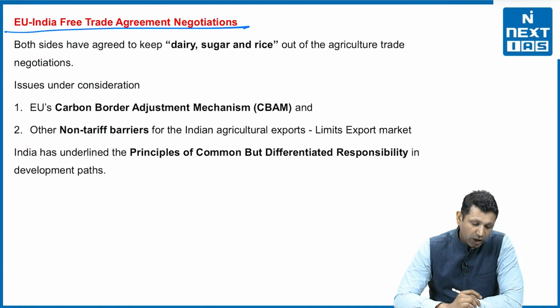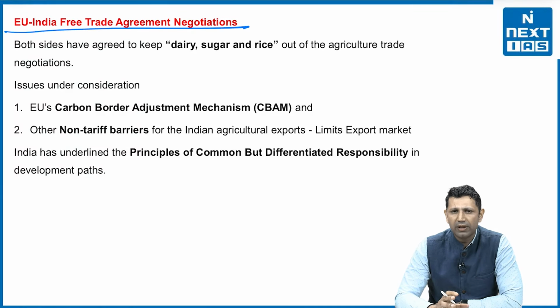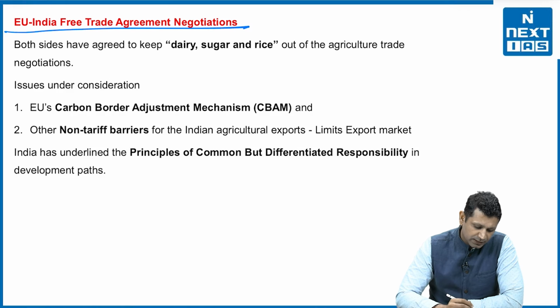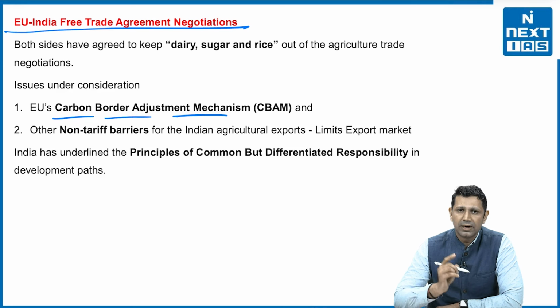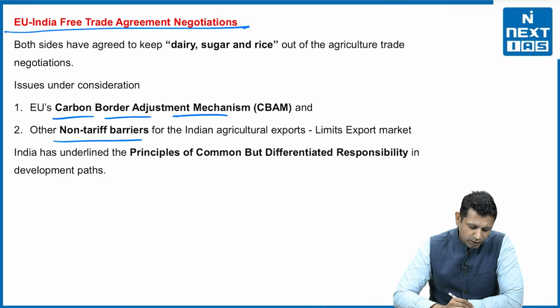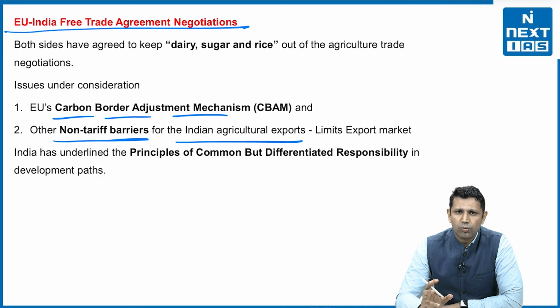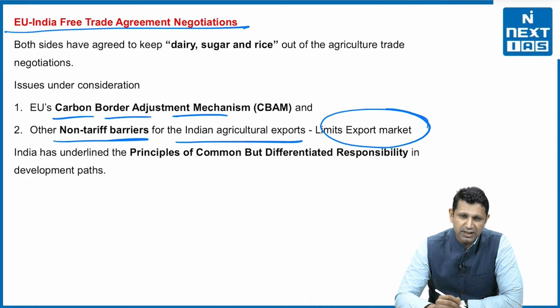Now, if we talk about these European Union and India Free Trade Agreement negotiations, there are basically two areas which are being discussed. The first area is the European Union's Carbon Border Adjustment Mechanism, and the second area is the other non-tariff barriers for Indian agriculture exports, which are affecting our export market, which are making our products non-competitive in the international markets.